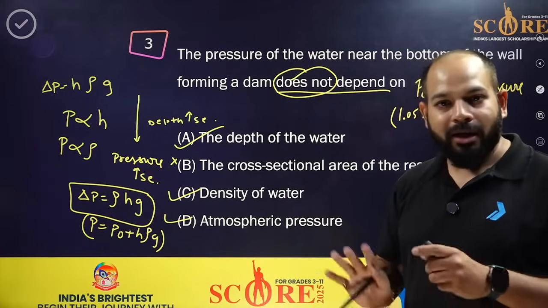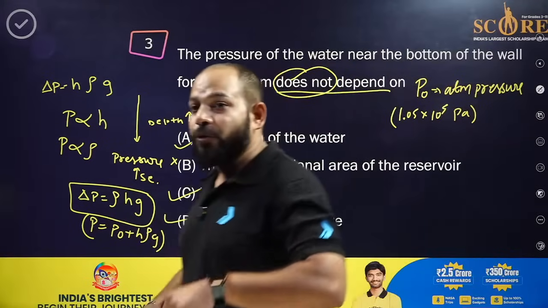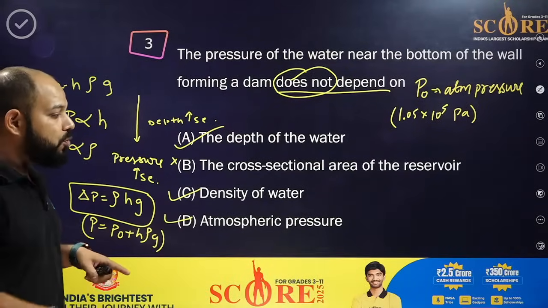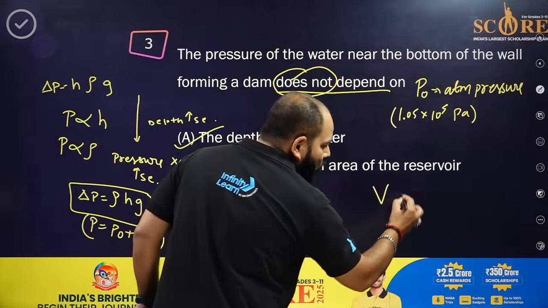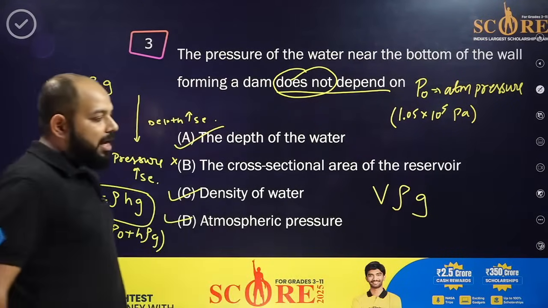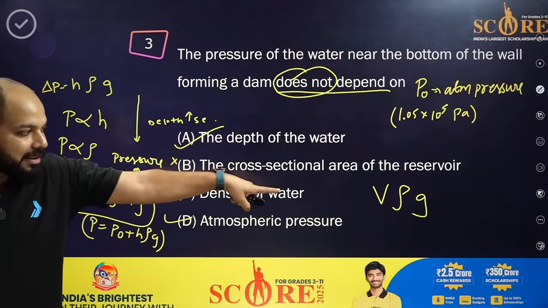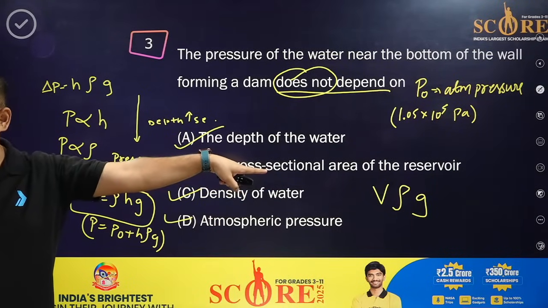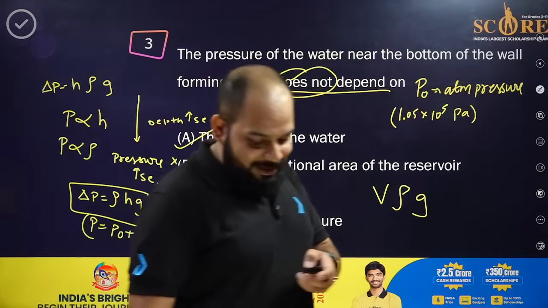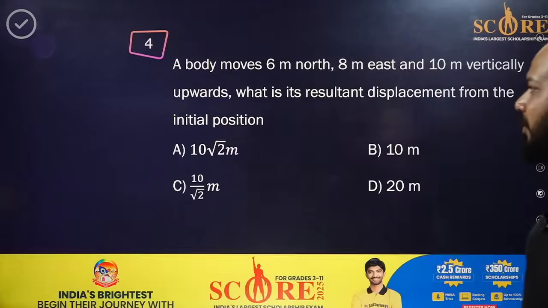ठीक है? Clear? Archimedes के में अगर fluid pressure का question आता है, then what you have to do? Then you can use it V rho G. ठीक है? That is the volume, the density, and the acceleration due to gravity. Got it? Yes, that is right, Chetan. Now let's go to the next question, everyone.